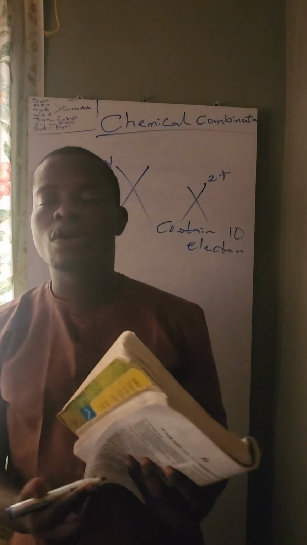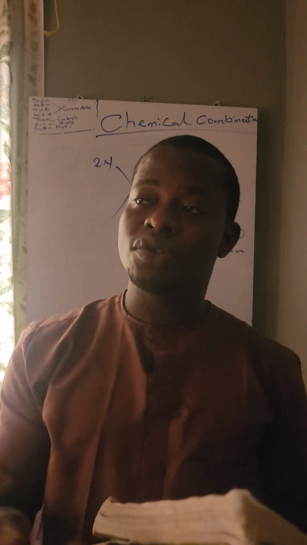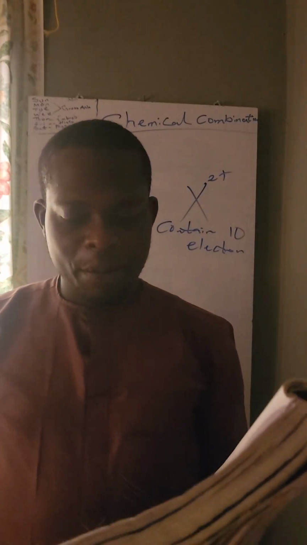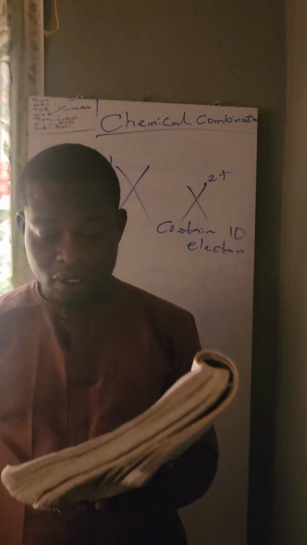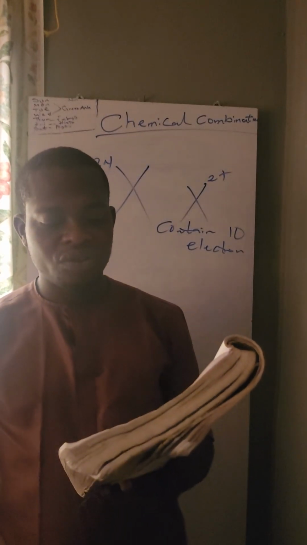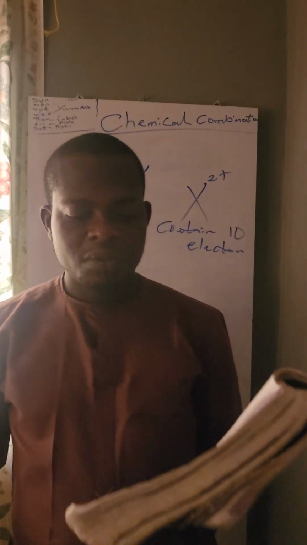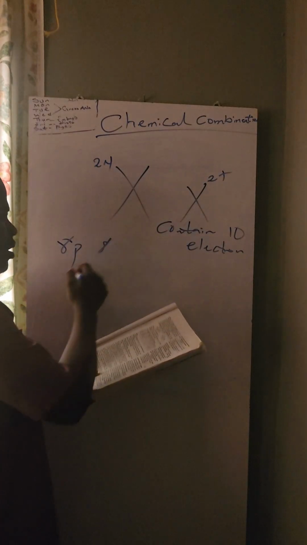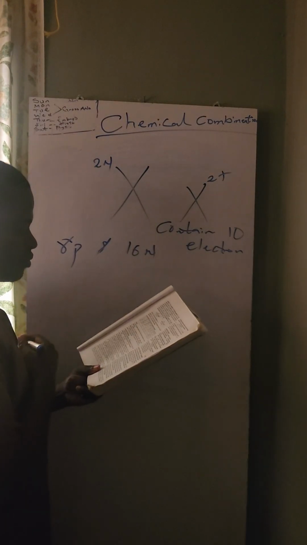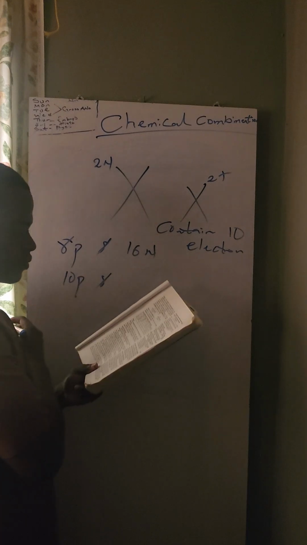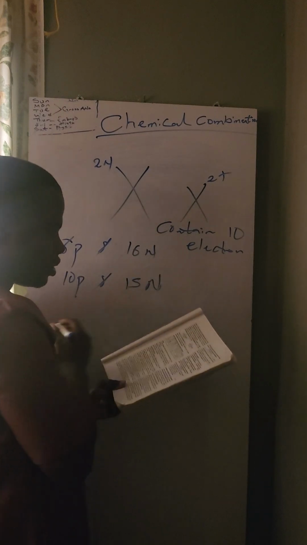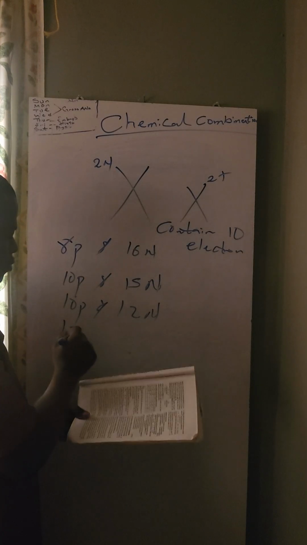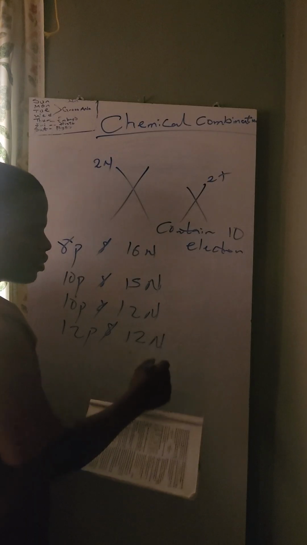The nucleus of X will contain what? You know, in the nucleus we have just two things, protons and neutrons. A, 8 protons and 16 neutrons. B, 10 protons and 15 neutrons. C, 10 protons and 12 neutrons. And D, 12 protons and 12 neutrons.